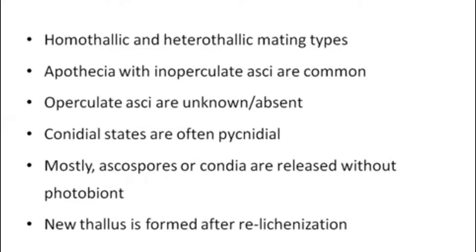In this process, when the ascospores germinate, they only form the fungal mycelium, and if they find any photobiont nearby, then they will form an association with them. So this procedure is known as relichenization.